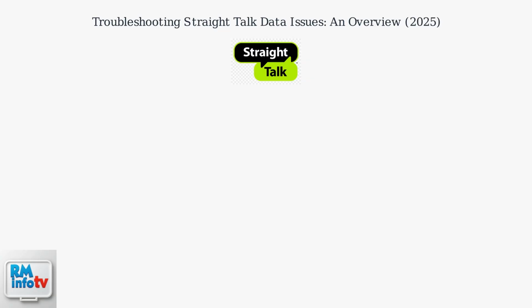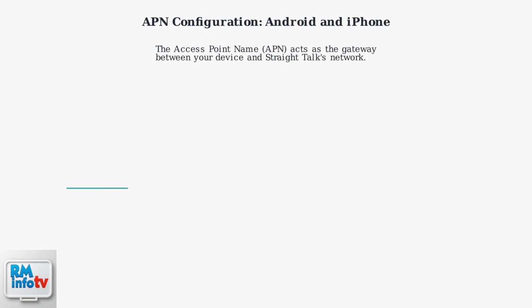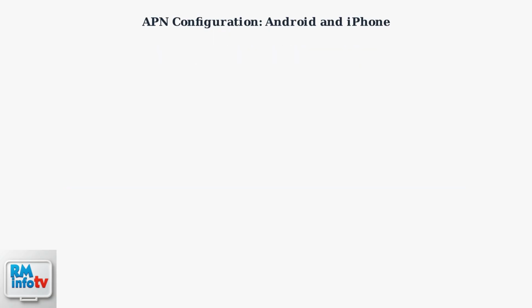Data issues are down overall thanks to proactive updates, but manual adjustments may still be needed, especially on older Android devices or after software updates. The access point name, or APN, acts as the gateway between your device and Straight Talk's network. Let's configure it for Android and iPhone.